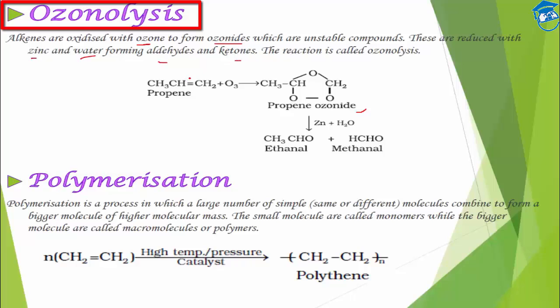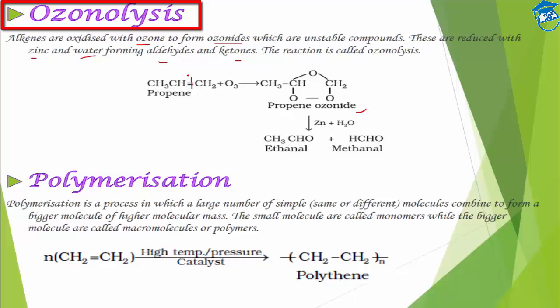For example, you have to just cut this molecule and attach oxygen between this carbon and two oxygen between these two carbons and you will get ozonide. And this is the intermediate structure and it will further break down into either aldehyde or ketone.